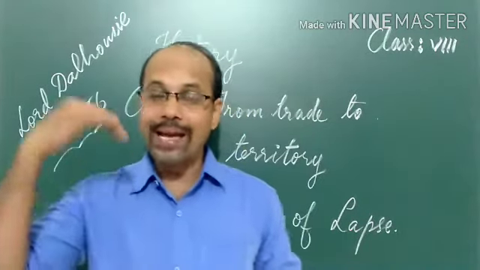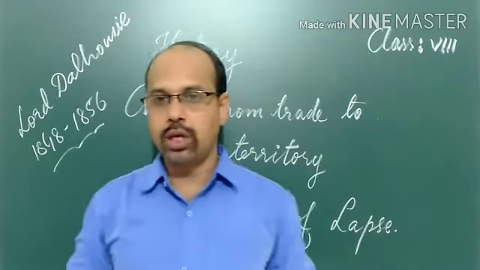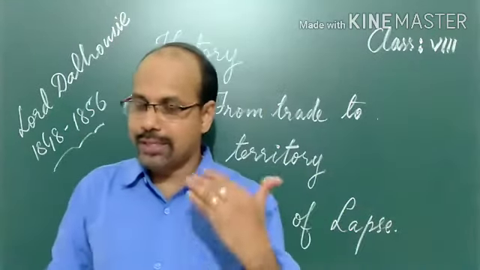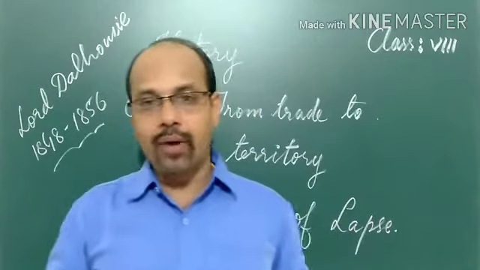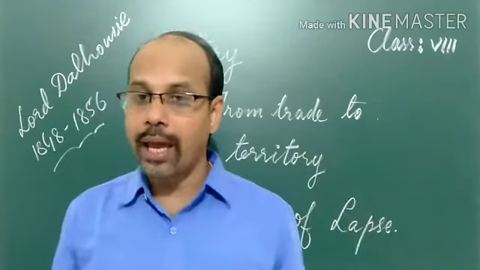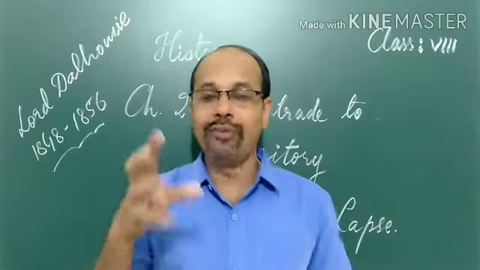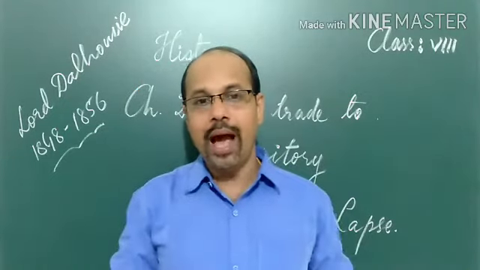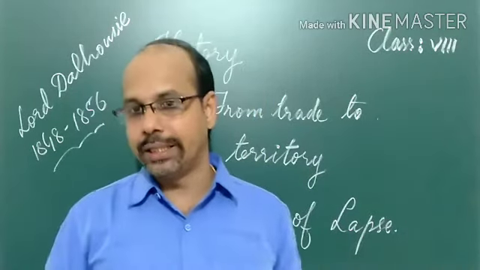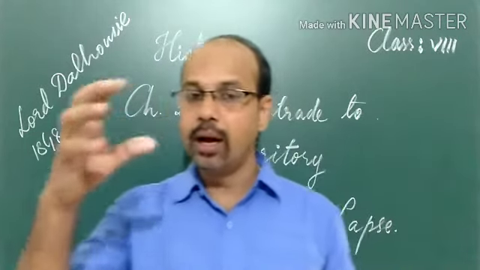The final wave of annexations occurred under Lord Dalhousie, who was the Governor General from 1848 to 1856. He devised a new policy which came to be known as the Doctrine of Lapse, a rule of losing. Our Indian rulers had to lose their kingdoms to the Britishers. Why was it known as the Doctrine of Lapse?